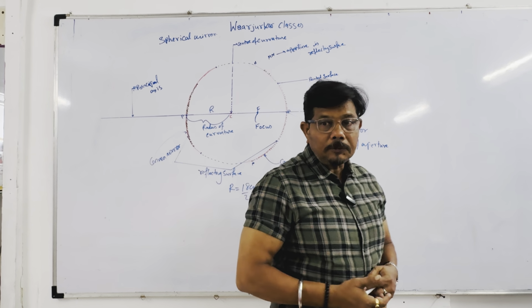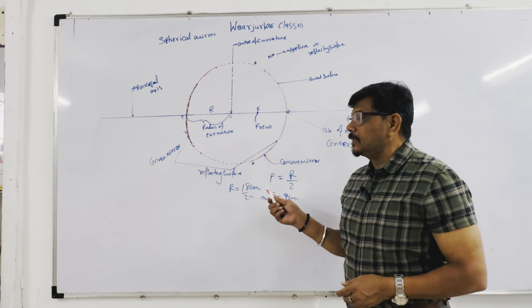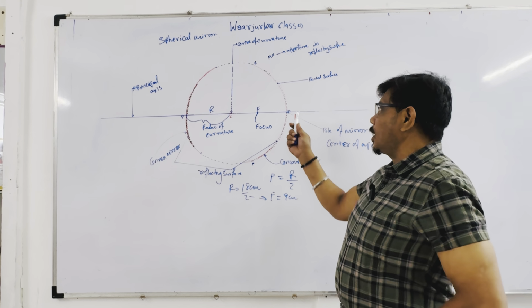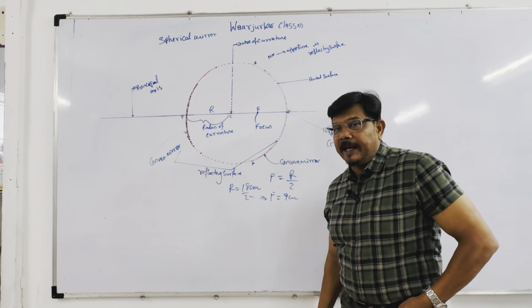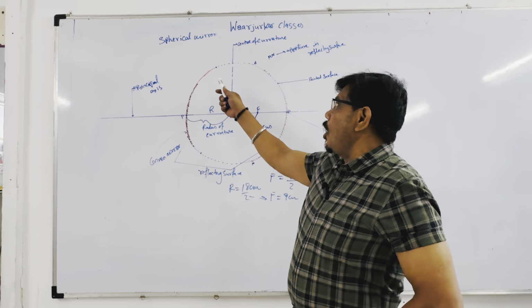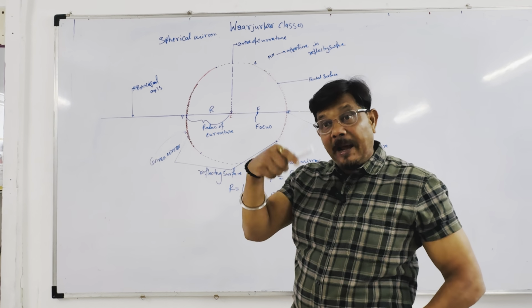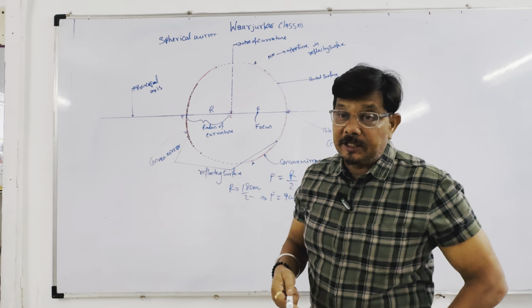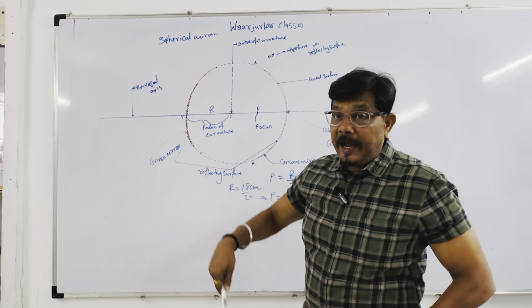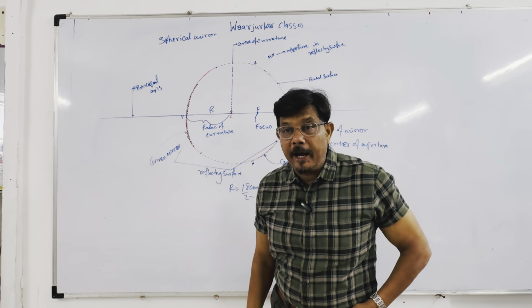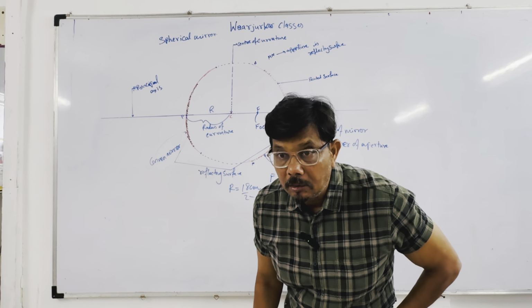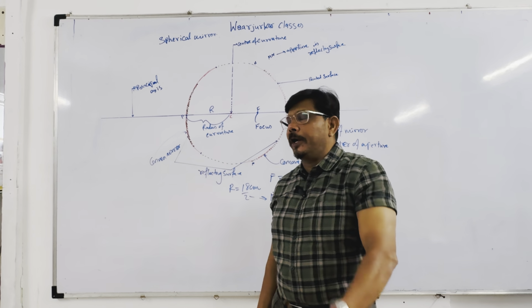Okay. So principal focus is the point on the principal axis where all rays parallel to the principal axis, after reflection, meet at a point or appear to meet at a point.